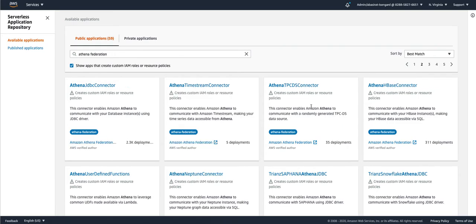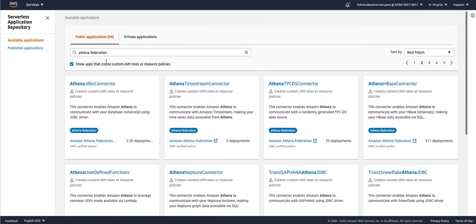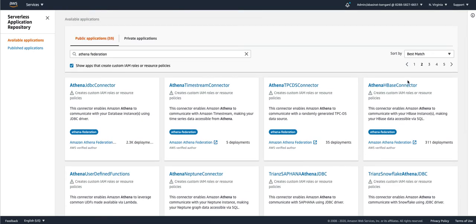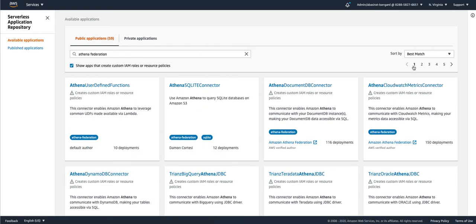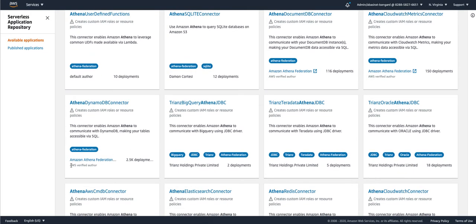And if I go to the next page, you can see a bunch of other connectors like connector for Athena JDBC connector, for JDBC compliant data stores and the Redshift. We have a connector for Athena HBase connector as well. So if you look at each of these connectors, you can see that each of these connectors has AWS verified author badge. When you see that badge, you can be rest assured that the code that you're about to deploy is developed and maintained by the Athena team.